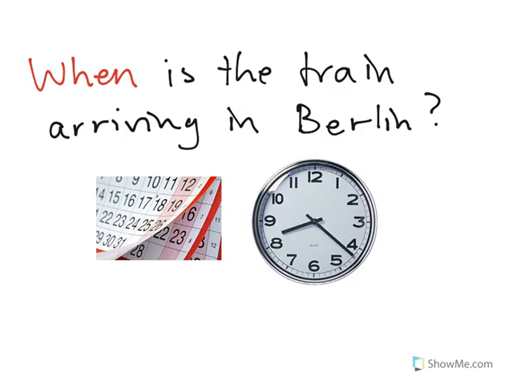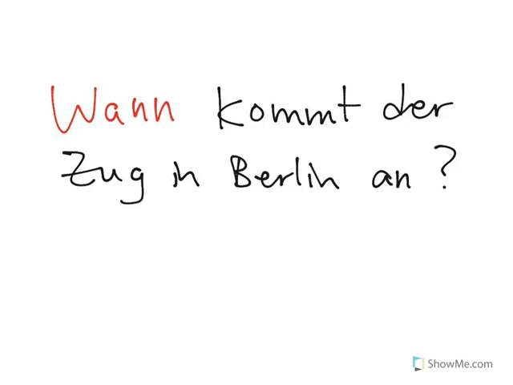Now you try it. When is the train arriving in Berlin? Remember, when is wann when you're referring to time on a clock or on a calendar. So ask yourself, would I need to consult a watch, calendar, or schedule of some kind? If so, use wann and watch your spelling to make sure you spell it with an A. So how could you translate that question? Wann kommt der Zug in Berlin an?